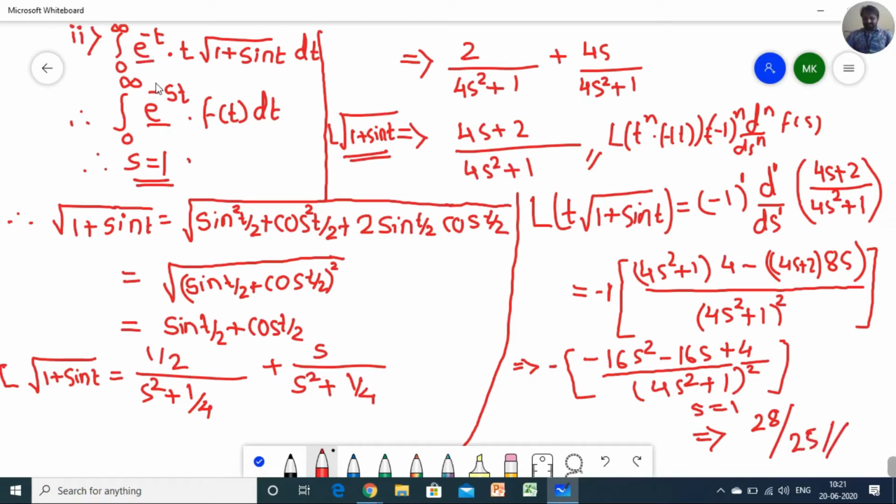Hope everyone is clear about this problem or this type of problems. If you have any doubt you can ask on your mic, and you can ask any questions regarding this numerical or this type of numericals. Anyone?